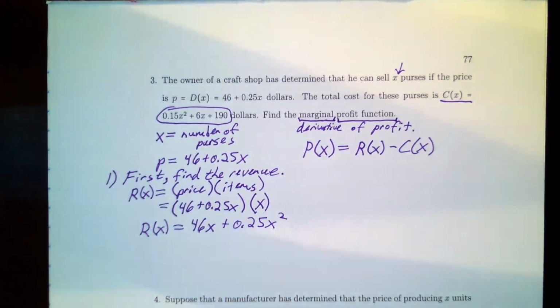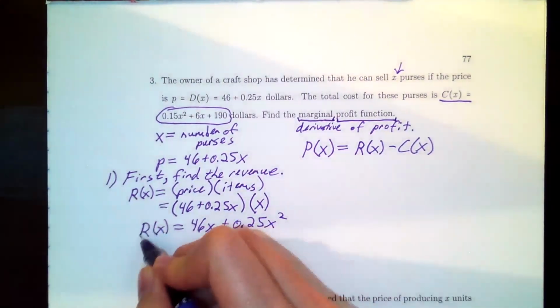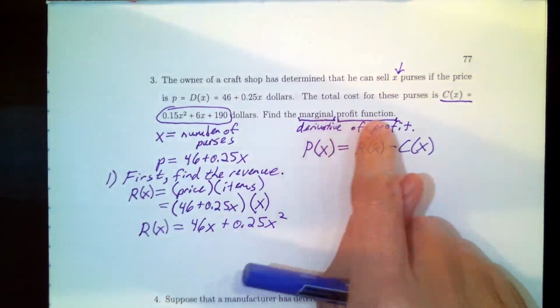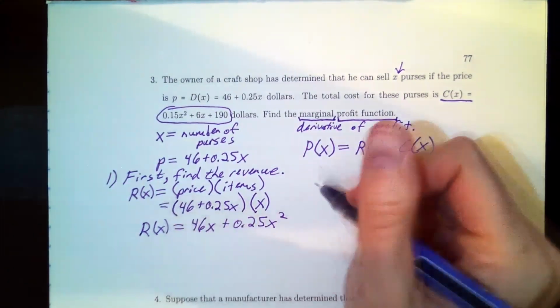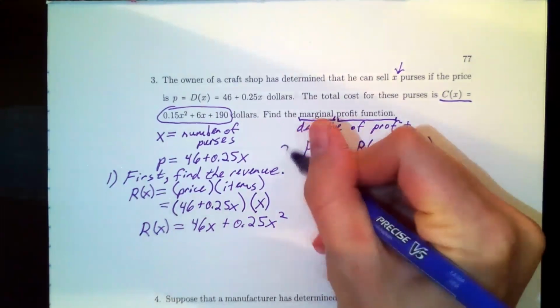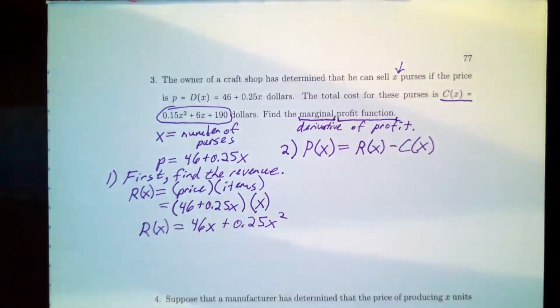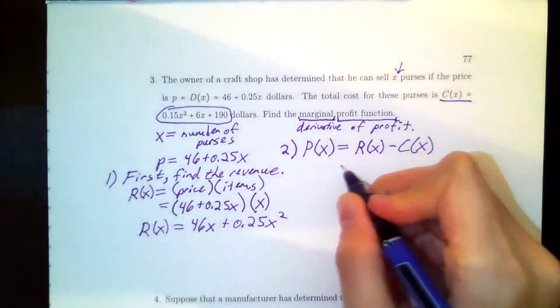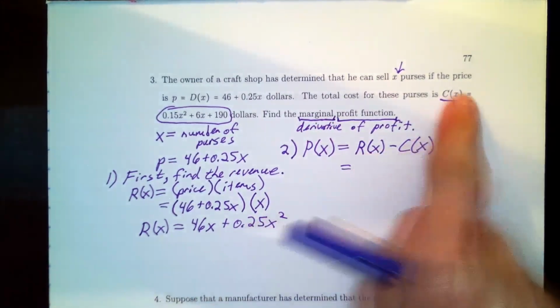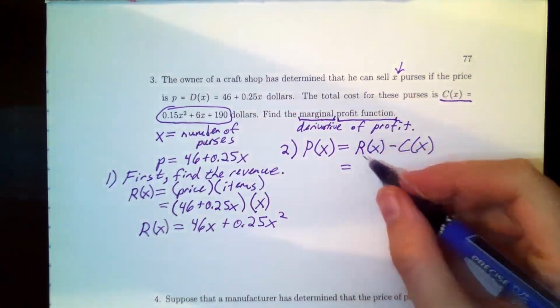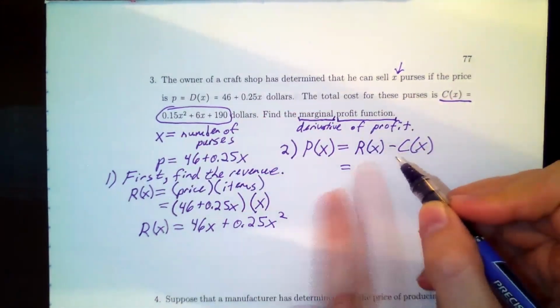Now, of course, I'm not done. This is a part of a bigger problem here. What I ultimately want to find is marginal profit. And profit is revenue minus cost. So I come over here, we'll make this part 2. I need to find profit. I've got to plug in revenue, which now we found, and subtract cost, which actually they gave us. So let's be careful here and deliberate and write it in. We have revenue